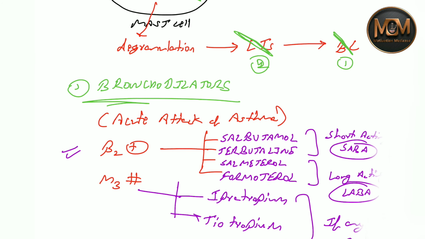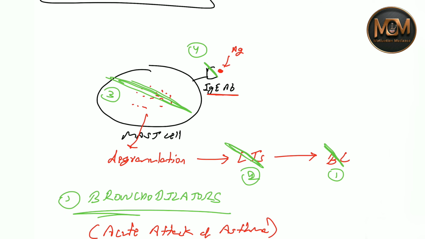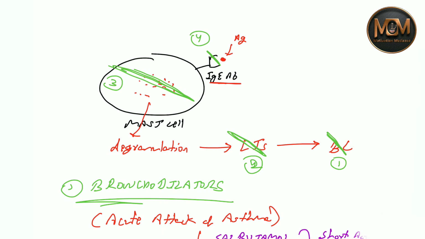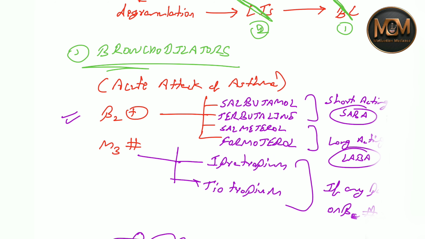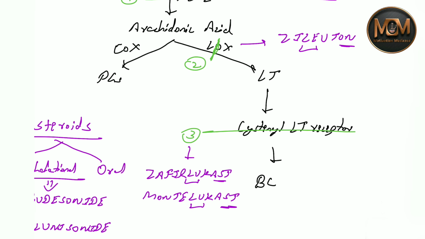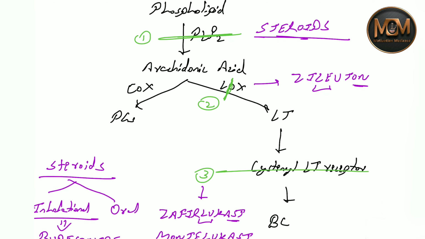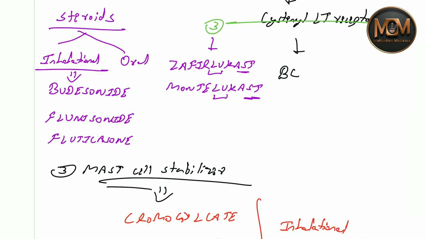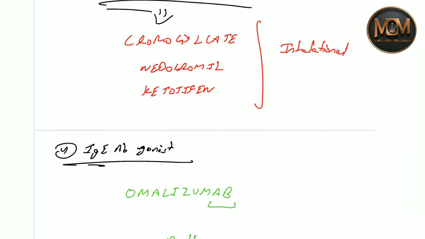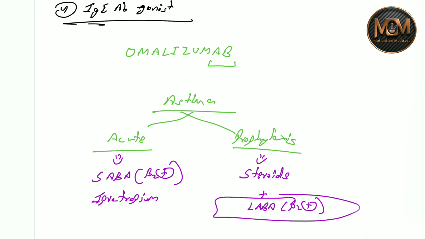Let's see one more time. About asthma, we can give four types of drugs: bronchodilators, leukotriene inhibitors, mast cell stabilizers, and IgE antibody antagonists. For the bronchodilators, we have beta 2 agonists, M3 blockers, and also phosphodiesterase inhibitors. In the second type, we can give three types of drugs: steroids, which inhibit phospholipase, the lipoxygenase inhibitor zileuton, and cysteine leukotriene receptor blockers, zafirlukast and montelukast. The mast cell stabilizers we can also give. And the last one is the IgE antibody antagonist, omalizumab. So this is about asthma, or about respiratory system pharmacology.